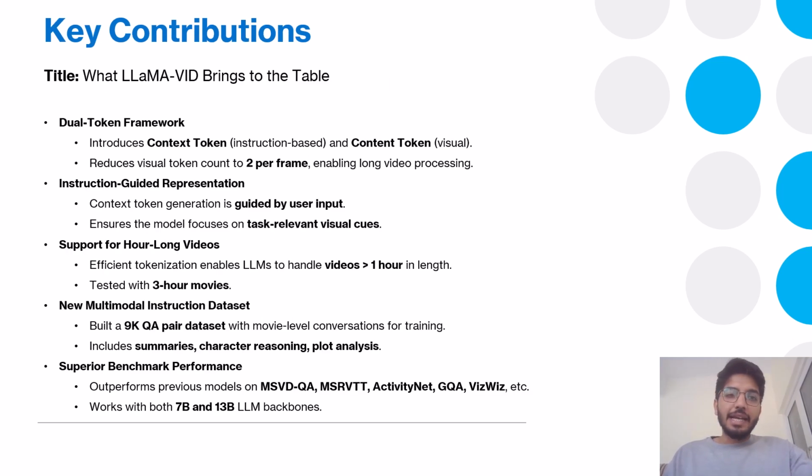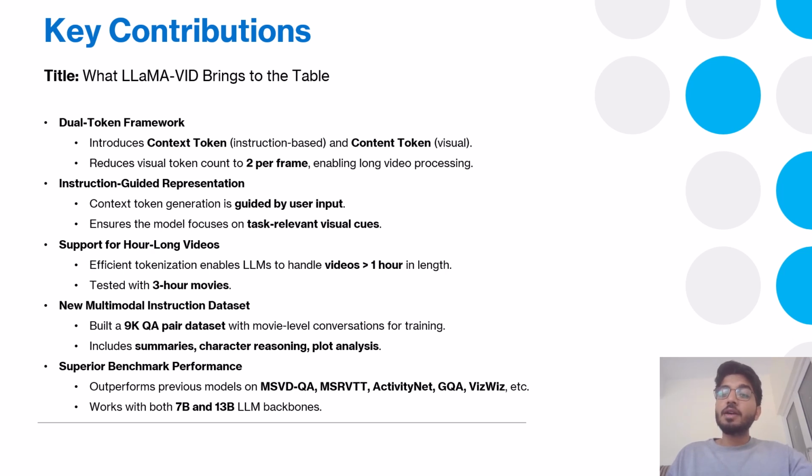Okay, so in this slide, we will discuss what this research paper brings to the table. First, the research paper introduces the dual token framework where each frame is represented by 2 tokens, one for context and one for content, as we discussed in the previous slide also. This drastically reduces the number of tokens. Second, the context token is instruction guided. That means it's generated based on the user's query, so the model pays attention to only the relevant part of each frame. This improves the response quality and the efficiency.